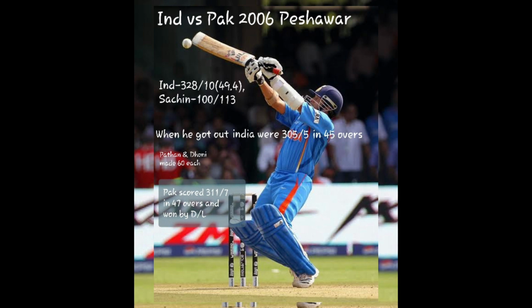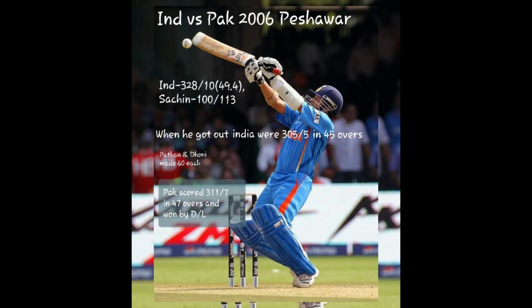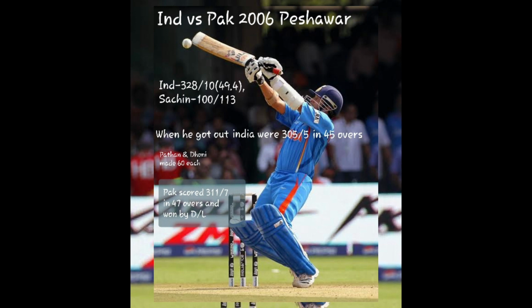So next time it was again Pakistan in 2006. India made 328 runs with the help of Sachin's 100 and Pathan and Dhoni getting 60 runs each. So when Sachin got out, India were 305 for 5 wickets in 45 overs. So India made just 23 runs in the last 5 overs, and Pakistan scored 311 runs for 7 wickets in 47 overs, and they won the match by the Duckworth Lewis method.